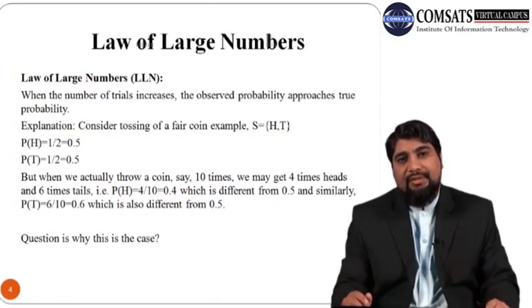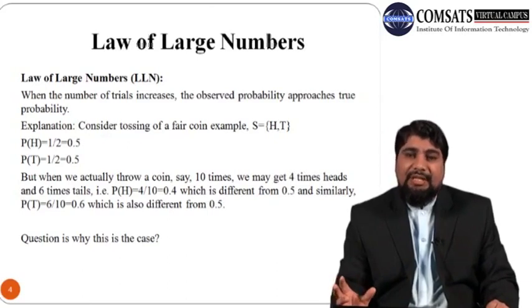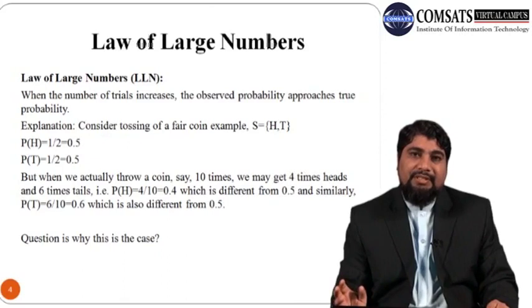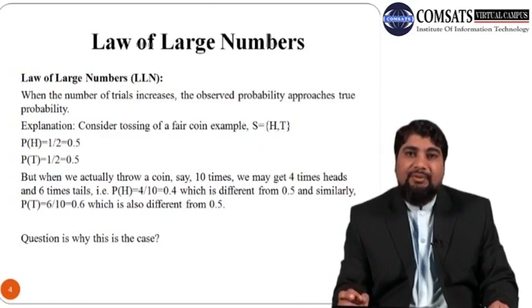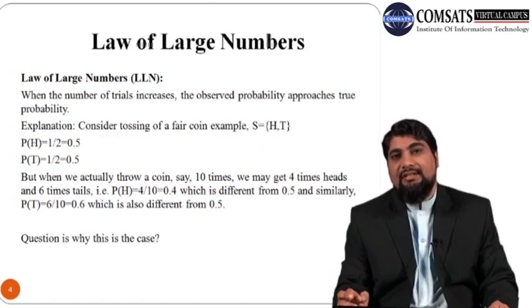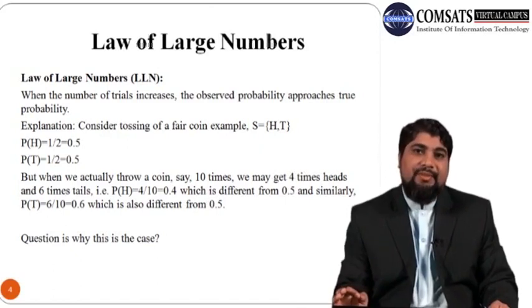Before throwing the coin, the probabilities of a head, which are actually the calculations in the researcher's mind, are called the theoretical probabilities or the true probabilities.